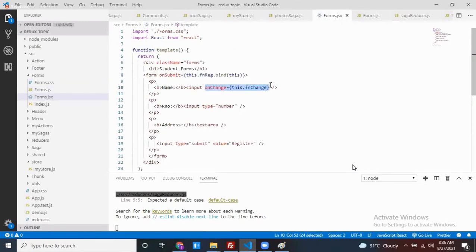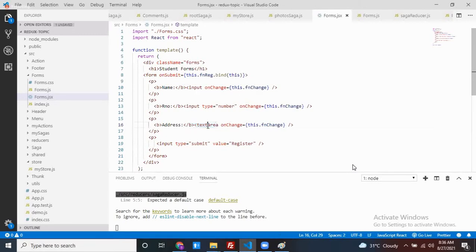This particular onChange has to apply for all input controls or not. If anybody changes any input control value, this function change method is going to be called. Now how can I differentiate? We are using the same method, so how can we differentiate? This is a name, this is a roll number, or this is an address. How can we differentiate? I can get the value. That value has to bind with which key?